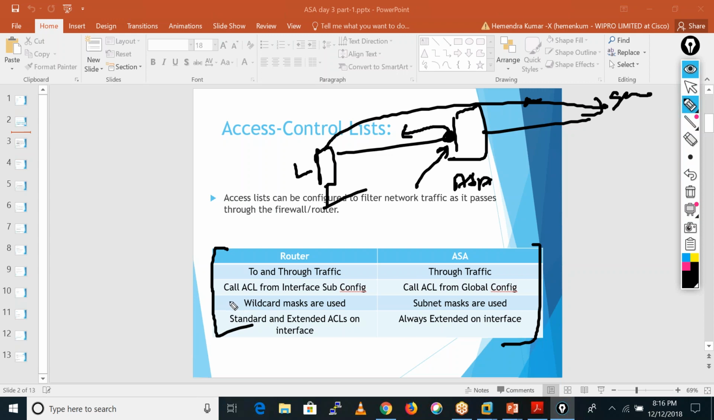Generally, routers support the wildcard mask, but in ASA we have only the subnet mask. We do not have any wildcard concept on the ASA. It supports extended and standard ACLs. In ASA it supports the standard as well, but we always configure the extended ACL on the interface.